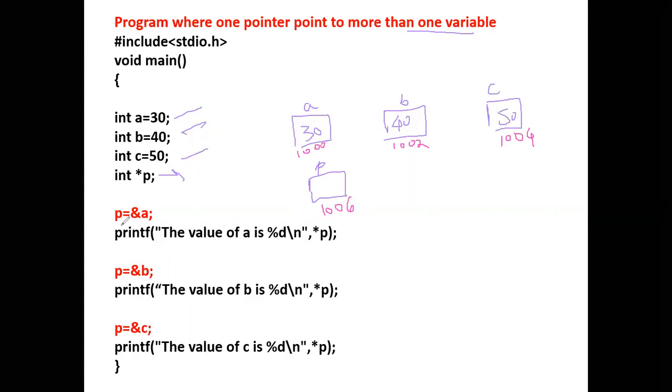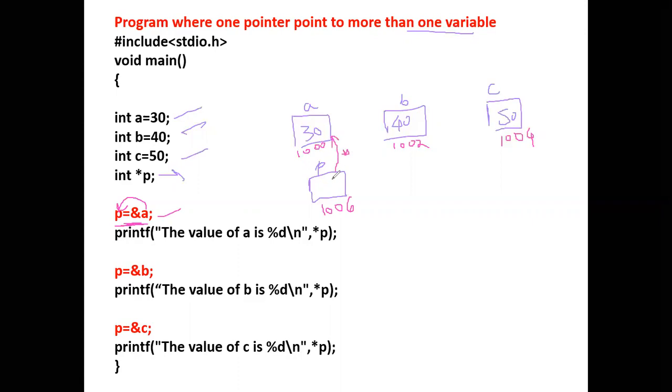Now what I'm doing is initializing the pointer: p is equal to ampersand a. What is ampersand a? The address of a will be stored in the variable p. So this is initialization of the pointer. We are making the pointer p point to variable a.